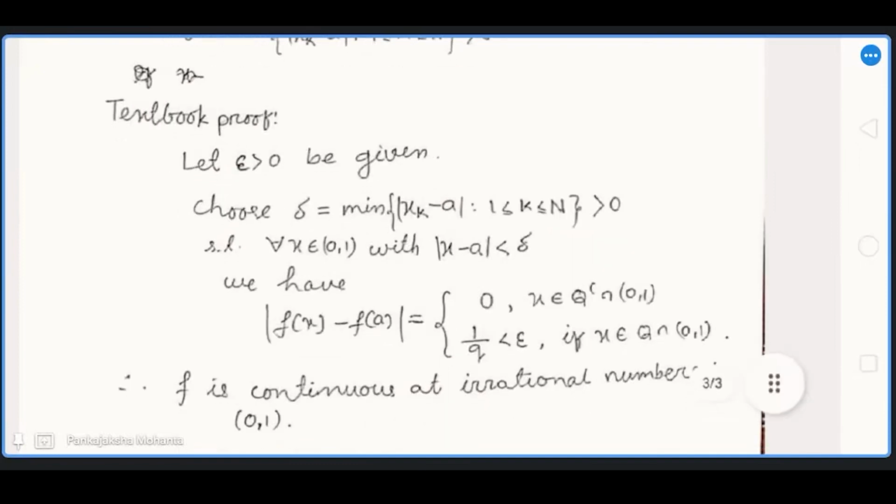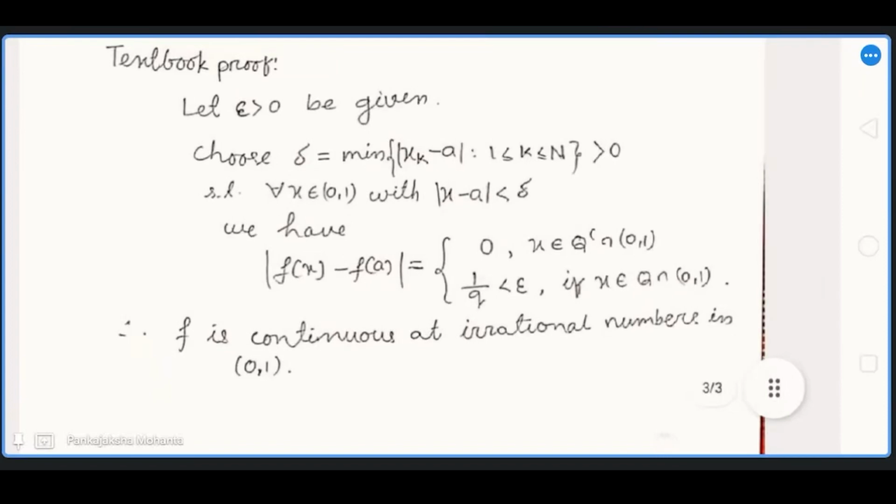Then given any x in (0,1) with the condition that the modulus of x minus a is less than delta, we have f of x minus f of a equal to 0 when x is irrational, and 1 by q when x is a rational number between 0 and 1, which is less than epsilon, since we throw out all those bad elements.